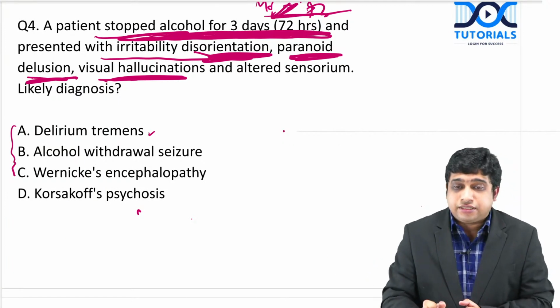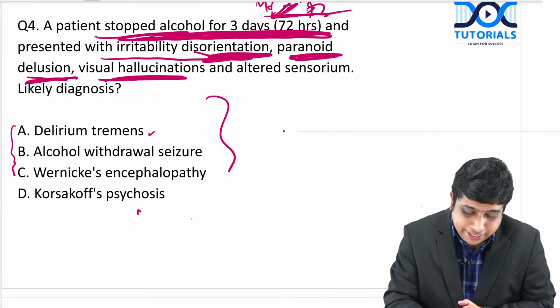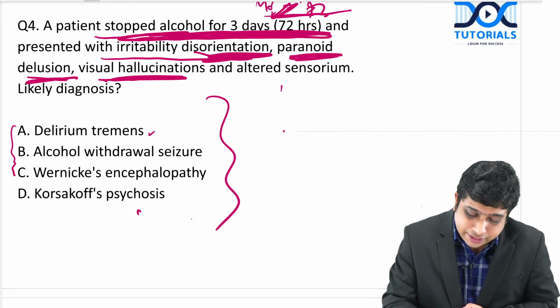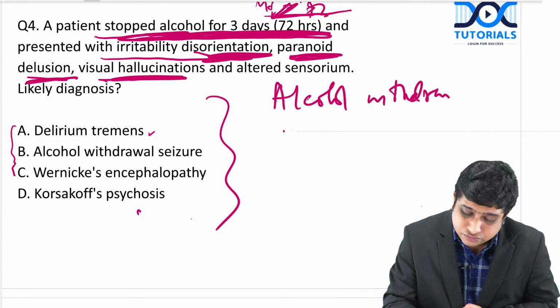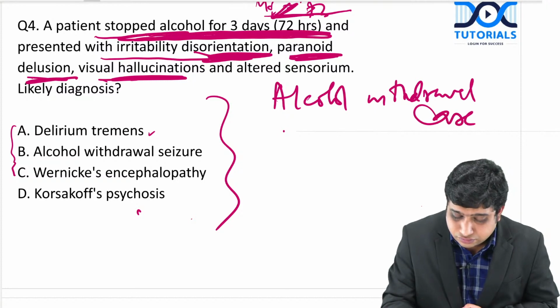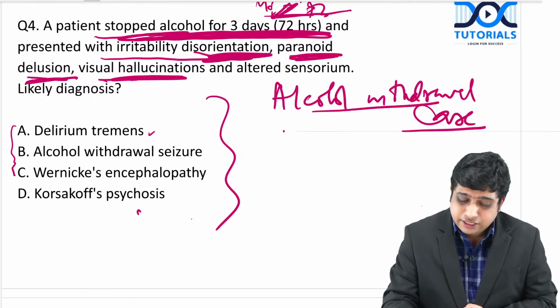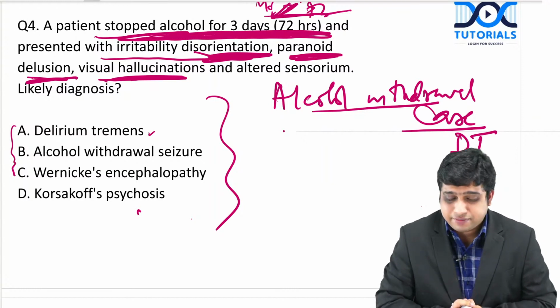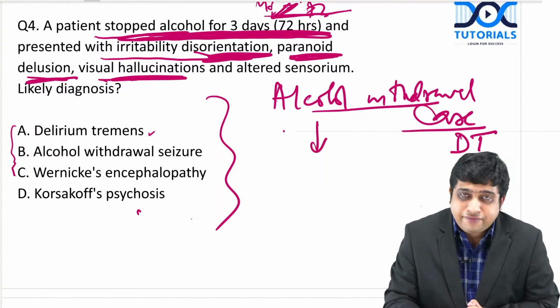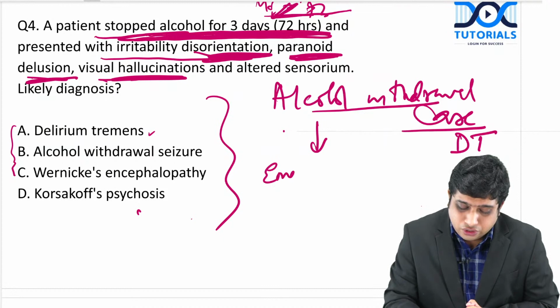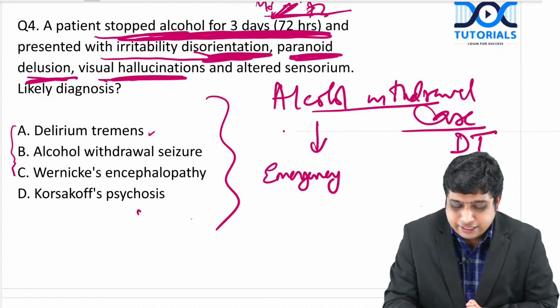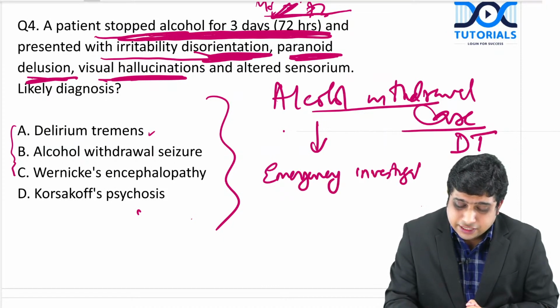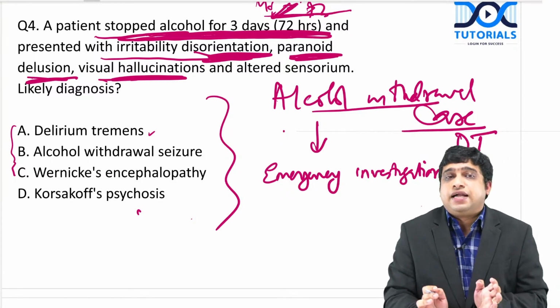Since this is related, I also added the treatment of delirium tremens. When you get a case of alcohol withdrawal, say it is in delirium tremens, you may be asked for its treatment. First, I will do emergency investigations, because it can have a lot of electrolyte imbalances.